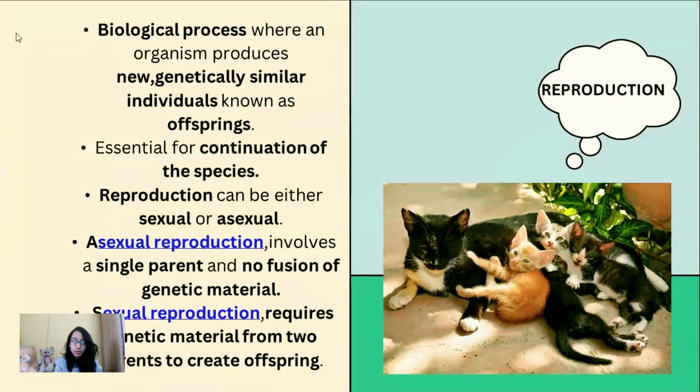The next thing that we see is reproduction. Reproduction is nothing but a biological process where new, genetically similar individuals known as offspring are produced by an organism, essential for continuation of the species. Reproduction can be either sexual or asexual. Asexual reproduction involves a single parent and no fusion of genetic material takes place, whereas sexual reproduction requires genetic material from two parents to create an offspring.